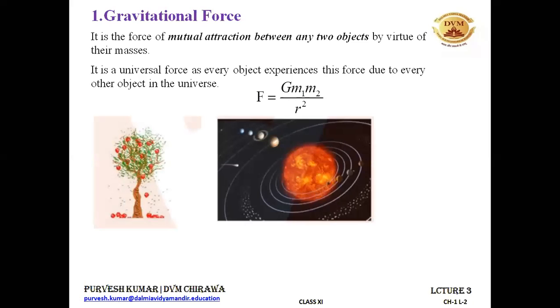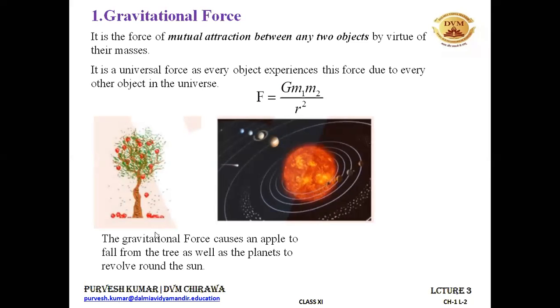See, this gravitational force exists equally on any object, whether it is smaller in mass or very larger in mass. The falling apple also experiences a gravitational force. Similarly, the planets that are revolving around the sun also experience the gravitational force.